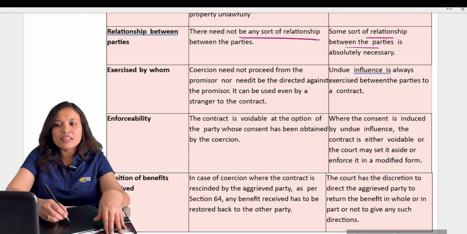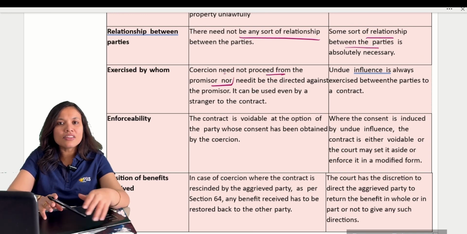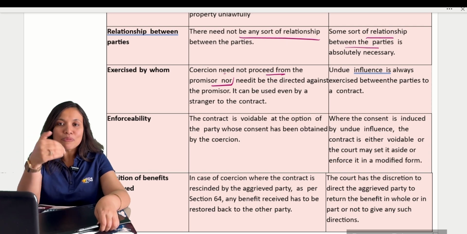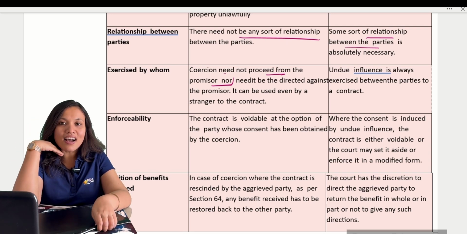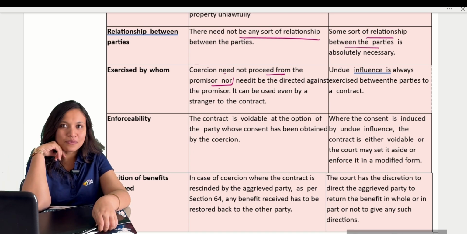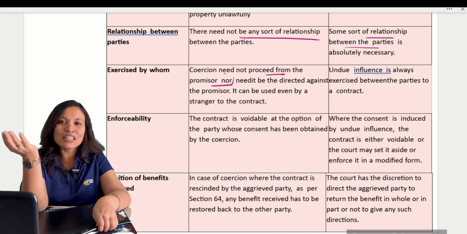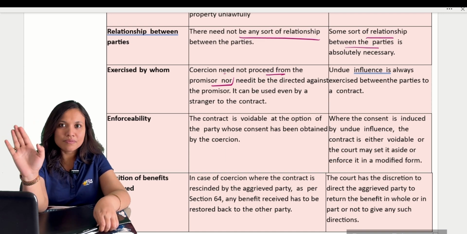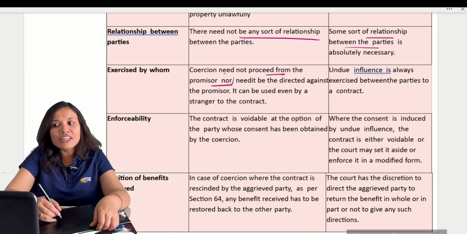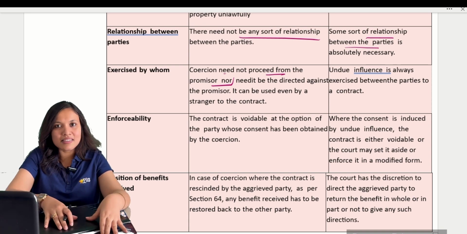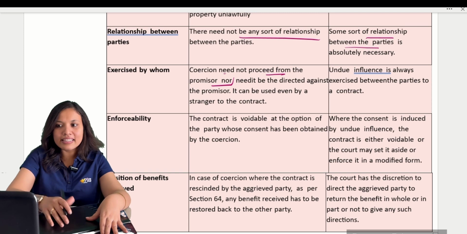Coercion need not be performed by the promisor. It is not required for me only to take a gun and stand. I can ask somebody else on my behalf to take a gun and threaten you. I can ask other persons to kidnap you. There is no rule that I should do it myself. Whereas in undue influence, it must be exercised by the parties only. The teacher only must exercise it. Okay, clear?